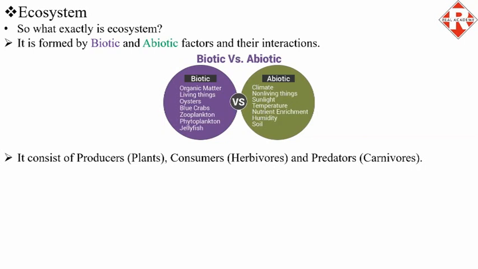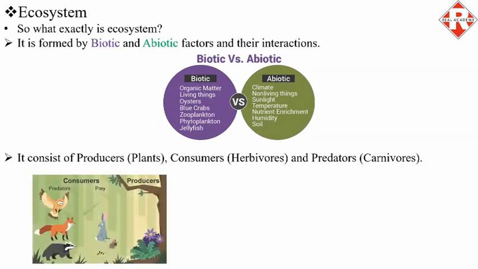Ecosystem consists of producers, that is plants, consumers, that is herbivores, which consume plants, and predators, that is carnivores. Here in this photo, we can see plants which come under producers. There are rabbit and rat consuming plant produce. These are our primary consumers. However, they are prey to carnivores, which are secondary consumers or predators.